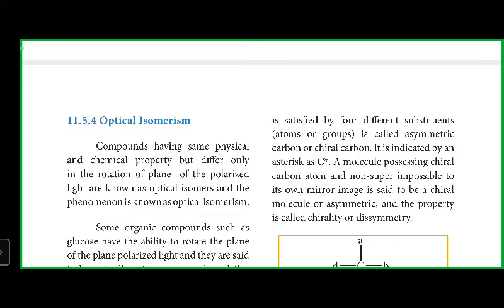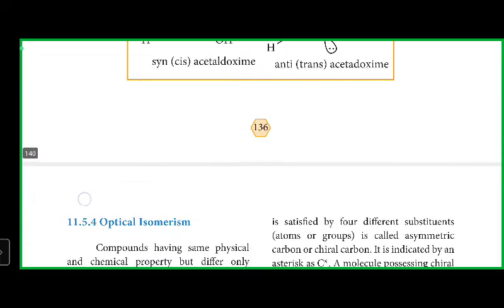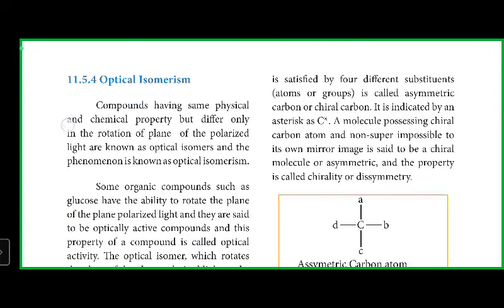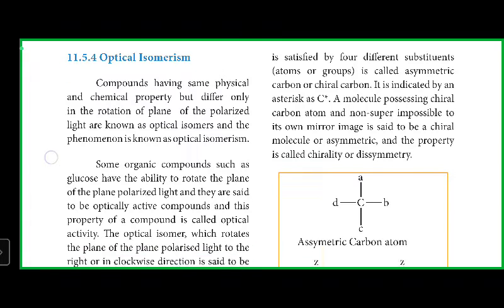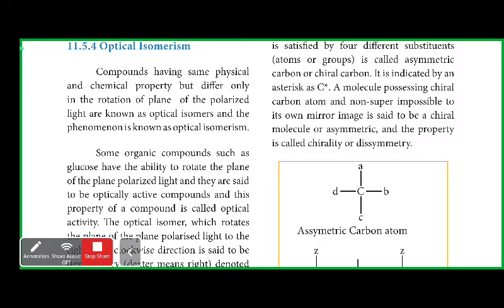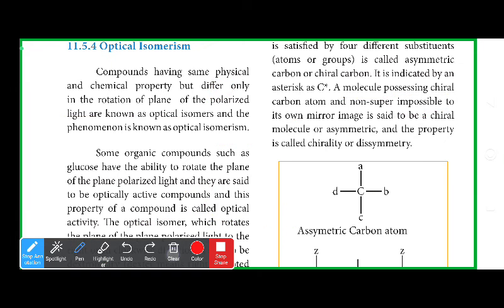Now, stereoisomerism is classified into two, geometrical and optical. So we finished with geometrical, now it is optical isomerism. Optical means light. Compounds having the same physical and chemical properties but differing only in the rotation of plane polarized light are known as optical isomers, and the phenomenon is known as optical isomerism.